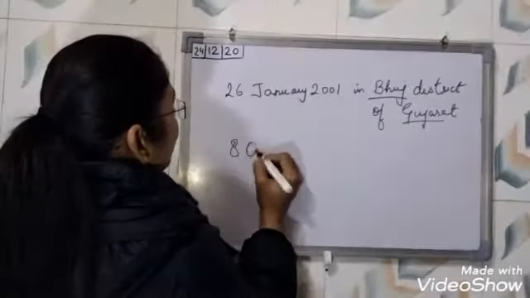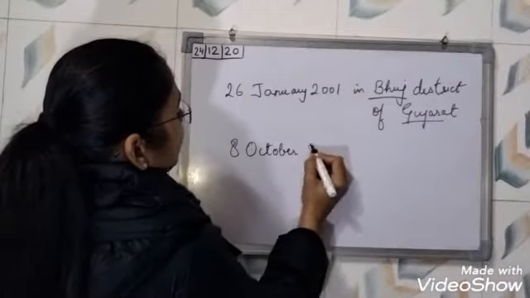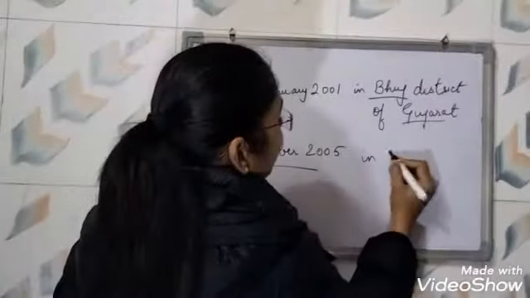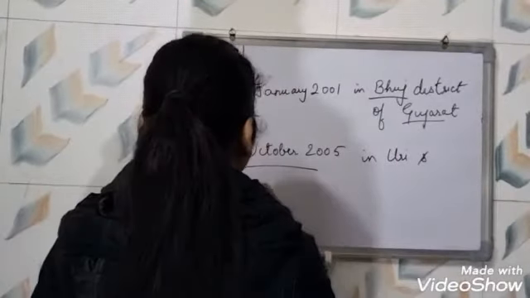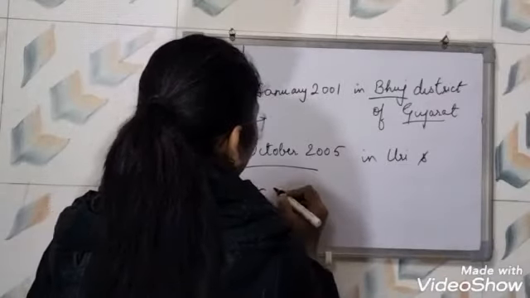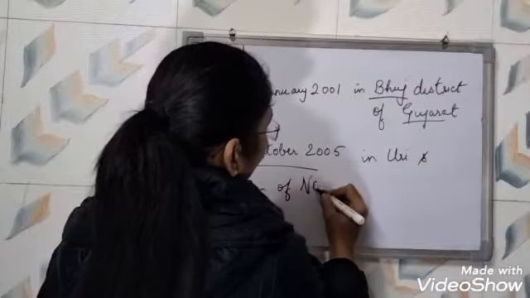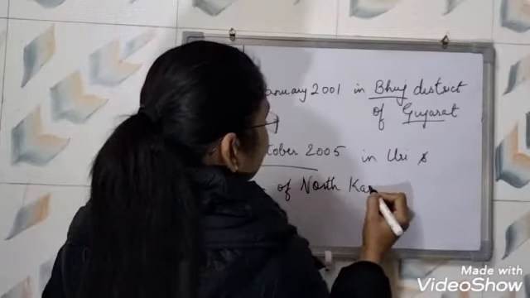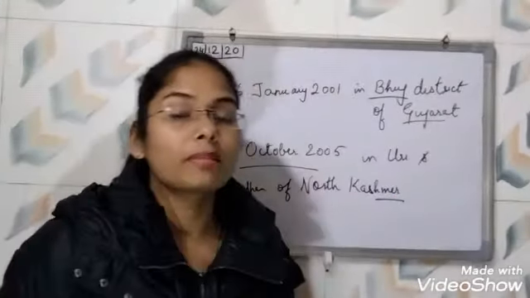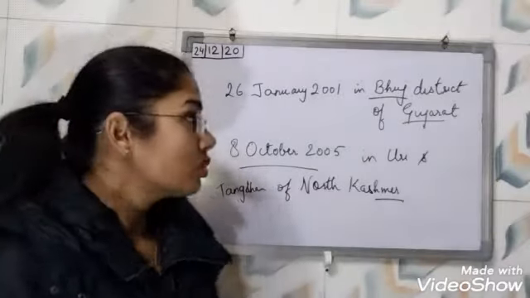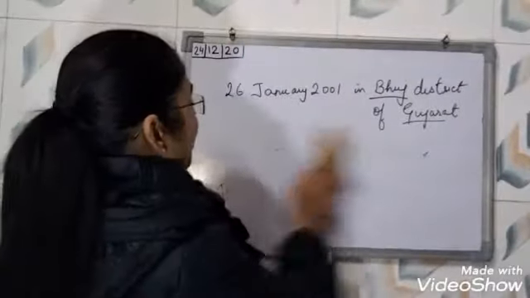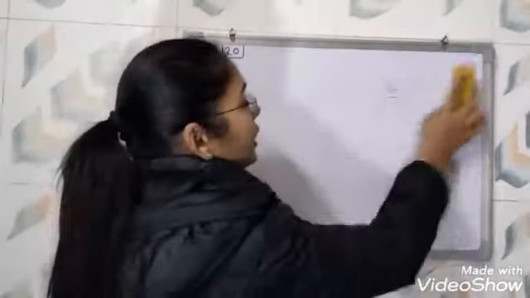Similarly, on 8 October 2005, in Uri and in Tangdhan of North Kashmir, an earthquake caused huge damage to the human population, right? So an earthquake can cause huge damage to the human population and their property, right?